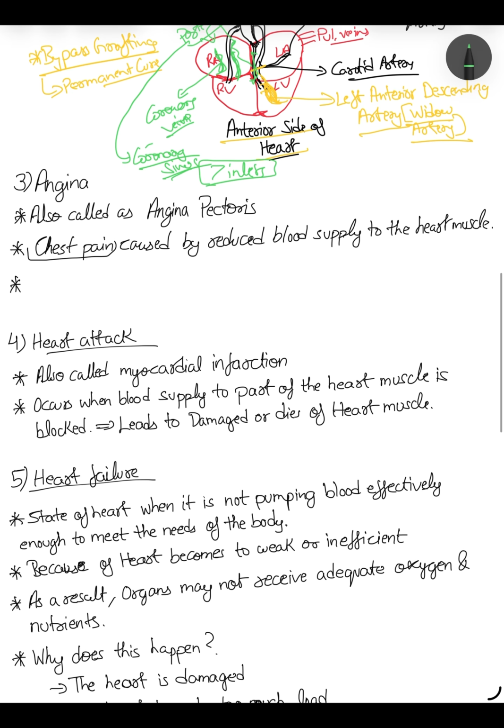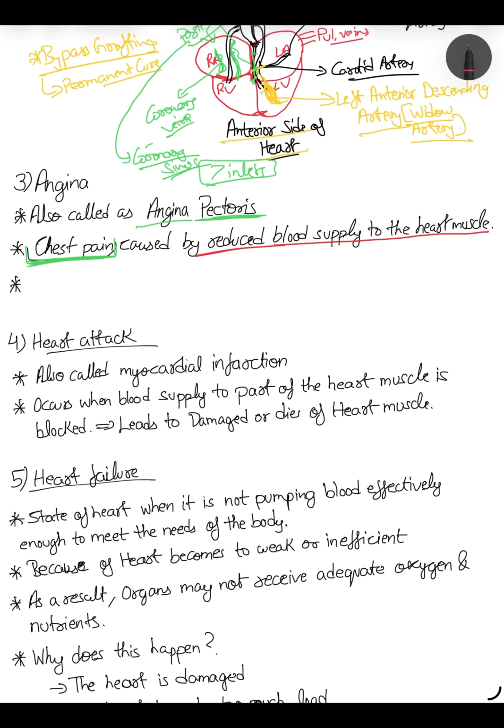Now come to angina. Angina is also called angina pectoris. Pectoris because it is related to pain. Angina means pain, overall chest pain. And why pectoris? Pectoris is the upper region, the pectoral region. That's why pectoris. So it is chest pain caused by reduced blood supply to the heart muscle.